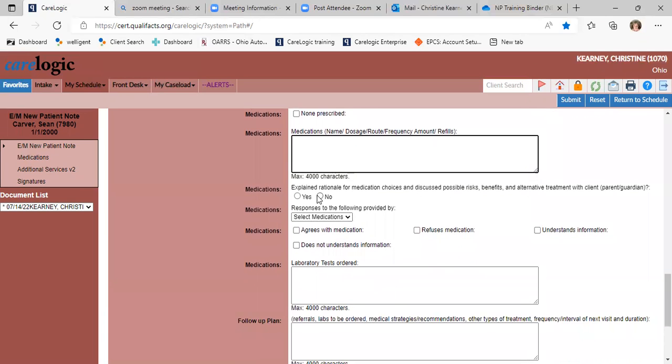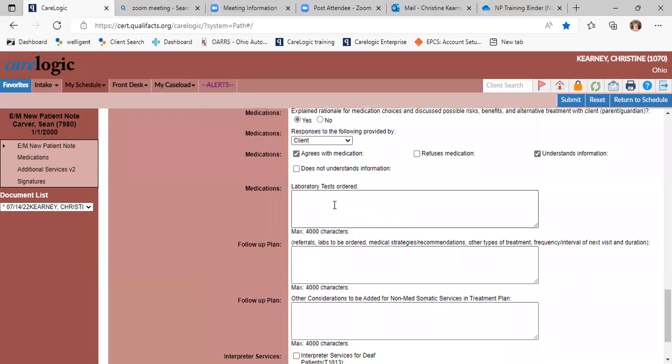And did you explain the rationale? Only if there's new medications or changes. And then you say who you talked to, the client or the guardian, agrees with medication, understands information, or vice versa if they for some reason don't want medications. Over here, we'll put in your laboratory test order. Sometimes you'll get an EKG or a CBC or liver panels. Whatever you want is where you put it in there.